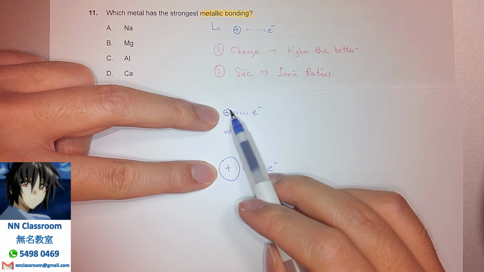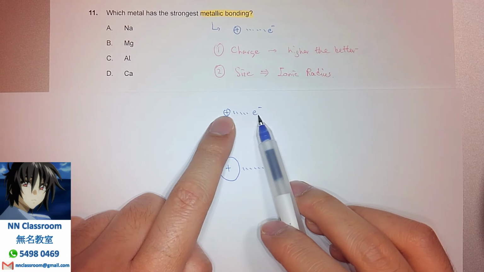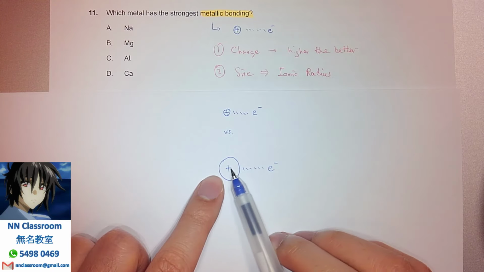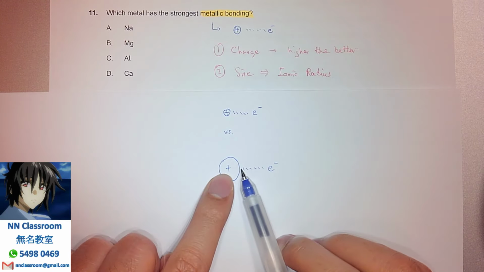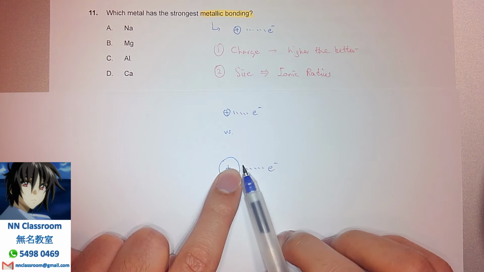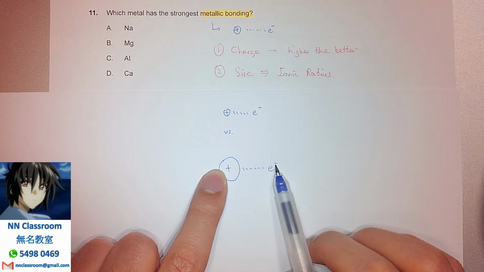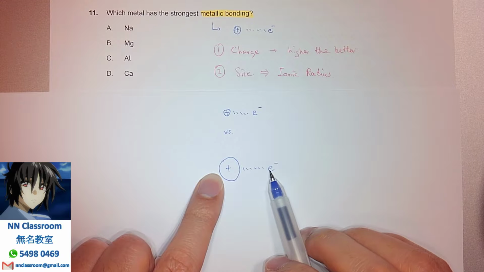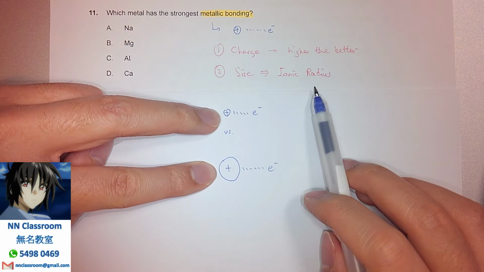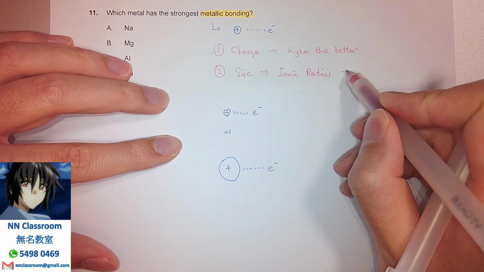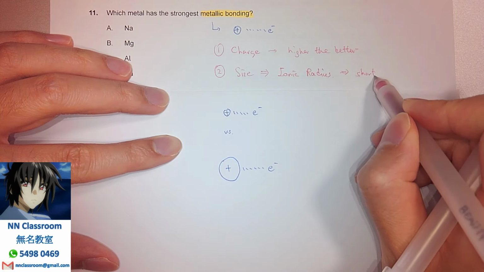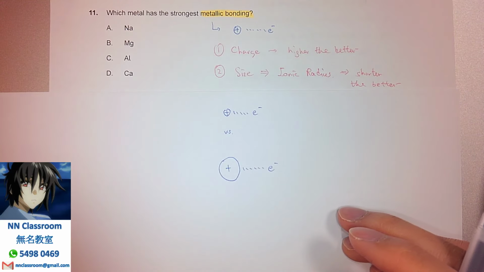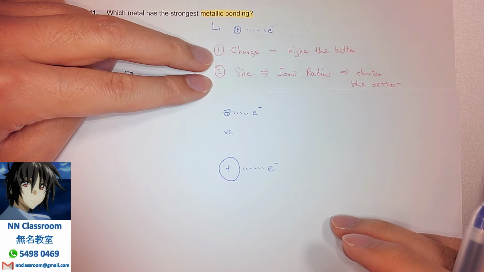Somehow, because the smaller you are, the shorter the distance over which you attract those electrons towards you. While if the ion is bigger, no matter how strongly you pull the electrons towards yourself, there's still some distance separating the center of your nucleus from the delocalized electrons. That explains why the smaller the radius, the stronger the metallic bond. Shorter is better.